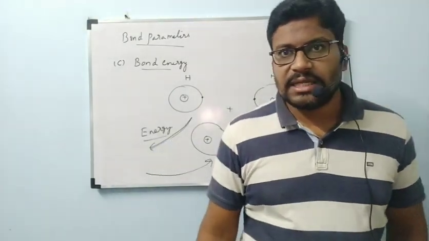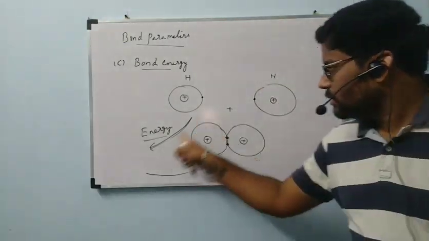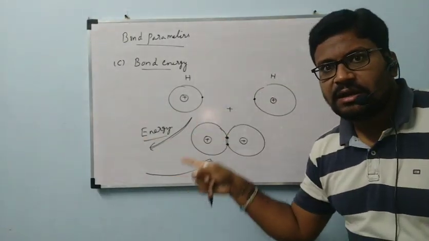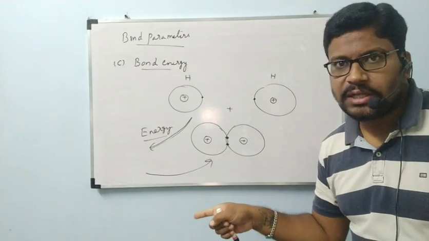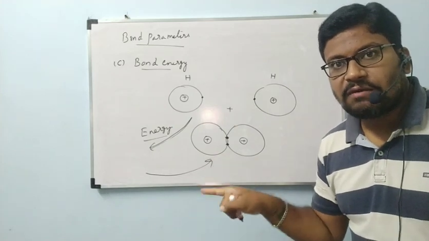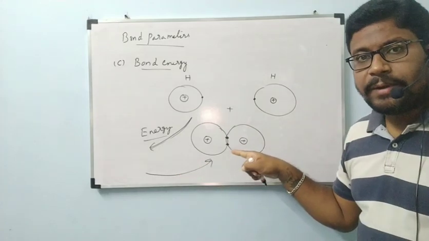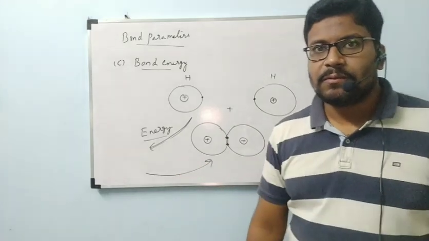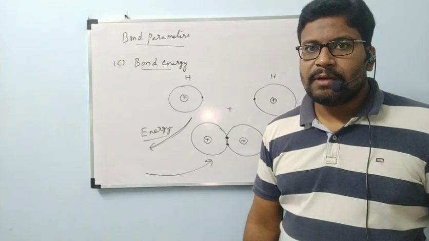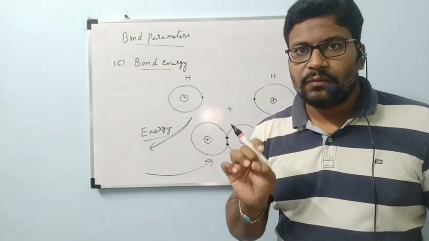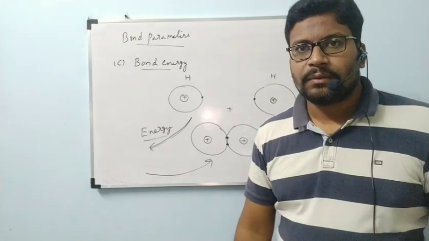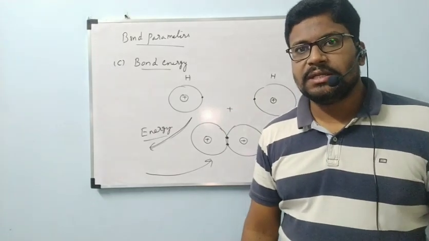The amount of energy released when 1 mole of bonds are formed is called bond energy, or the amount of energy required to break 1 mole of bonds. The amount of energy required to break 1 mole of bonds is also called bond energy. According to the condition, we will use the definition.